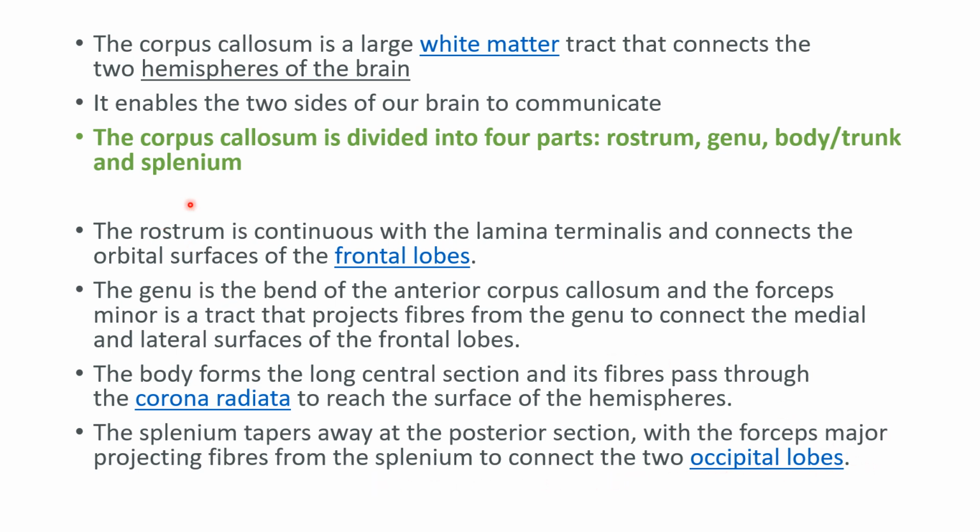So what we have learnt in the corpus callosum, it is having 4 parts: rostrum, genu, body and splenium. So rostrum is continuous with lamina terminalis and genu will give rise to the forceps minor fibers. It is a bend in the corpus callosum. Body, the fibers from the body pass through the corona radiata and the splenium will give rise to fibers which are called forceps major.